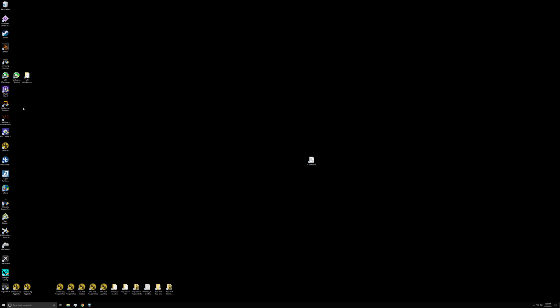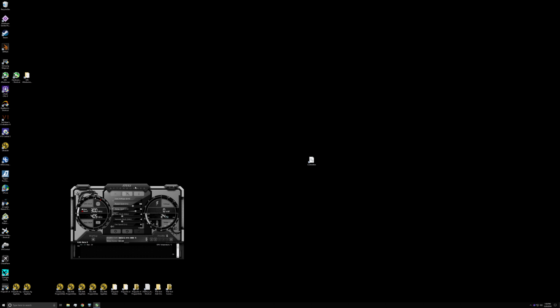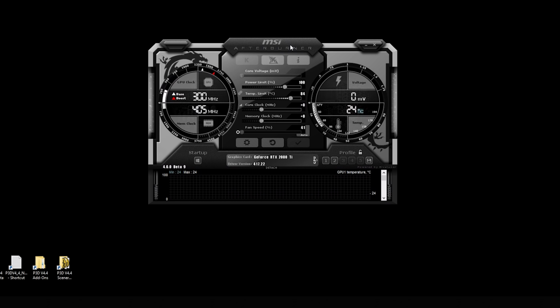So the first thing we're going to do here is load up the MSI Afterburner, and this is my overclocking of the GPU and monitoring of the GPU and CPU temperatures, including how much memory they're going to use. And I want to load this because I want to be able to show the memory differences between these settings, before and after.